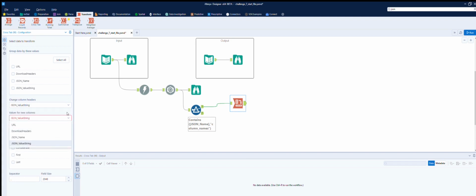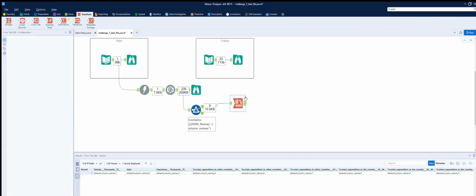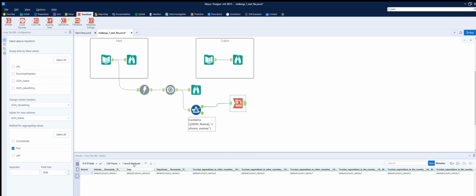We can then use anything for the, because we're just going to remove it, I think. Let's just bring in the JSON name, and we'll take the first. Okay, so let's run that and see what we get. Okay, so now we've got these. It's not quite in the right order because it's now sorted it by alphabetical order. So we need to put it back in the right order, which is unfortunate.